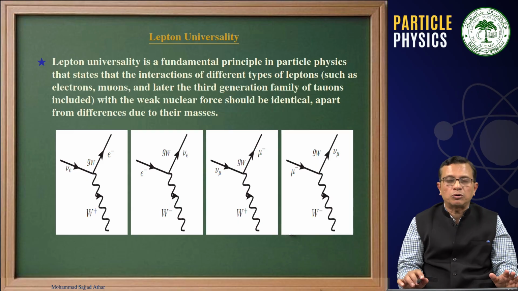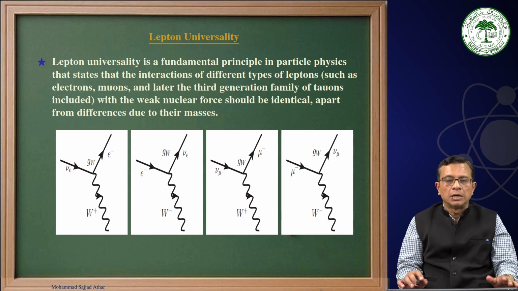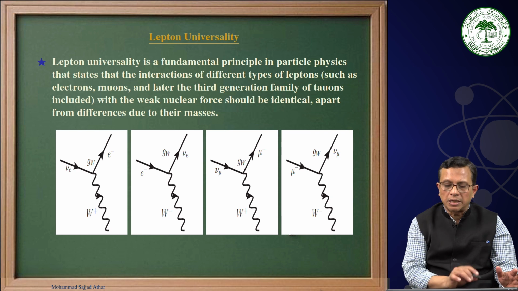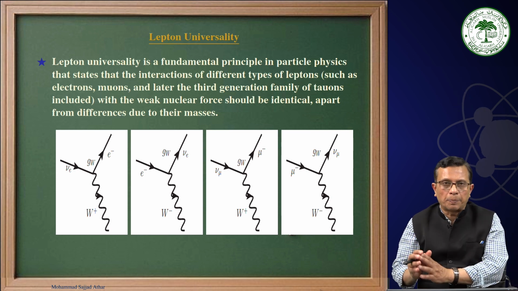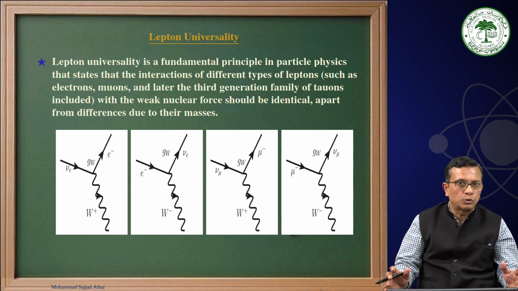Here we are talking about only 2 generations. But when the third generation of leptons came into the picture, the same analogy was applied in that case, and it was found to be true.